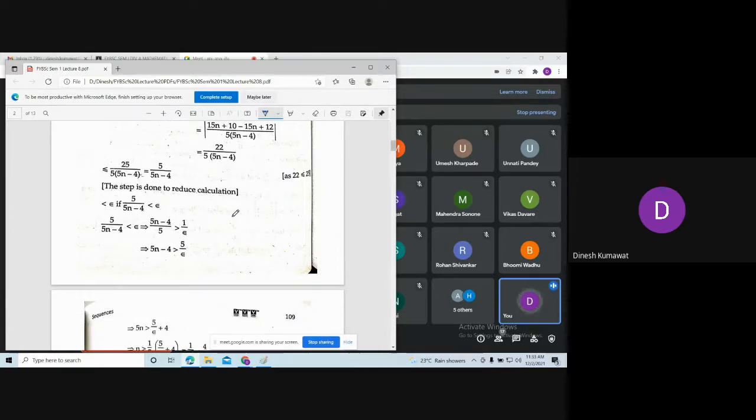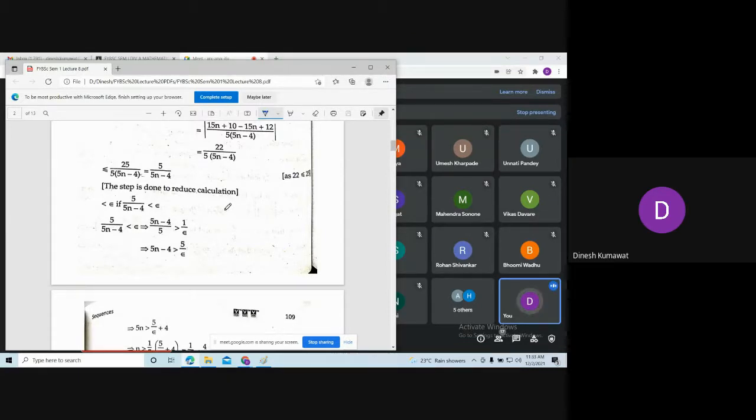In simple words, that definition tells what? If I am approaching the tail of the sequence after a certain stage, and we are going to call that stage n naught. Suppose I am considering a sequence a_n, and that sequence has a limit point, which we are going to call a. Then what we are saying is, after some stage n naught, we are coming closer and closer towards that limit point a.